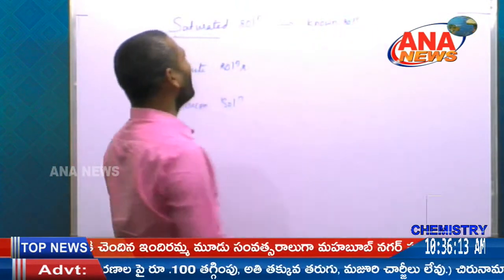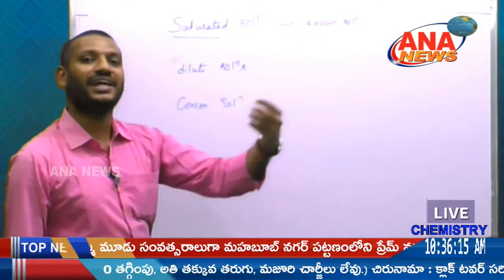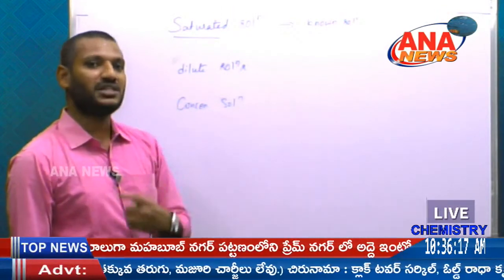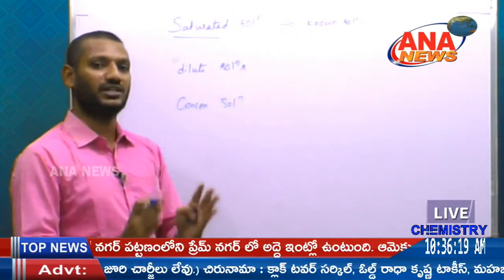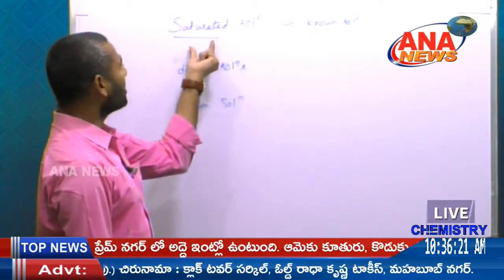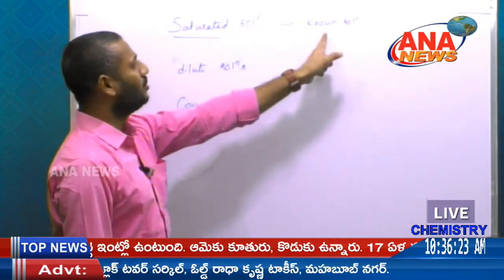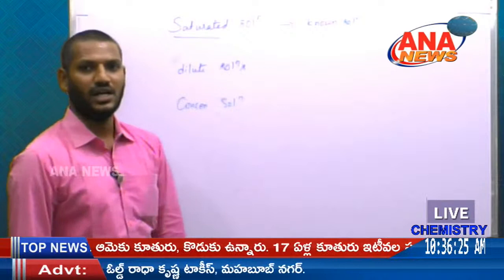The best example is standard conditions, where the standard temperature is 25. That is a fixed, unique value. The known solution is known as the standard solution.